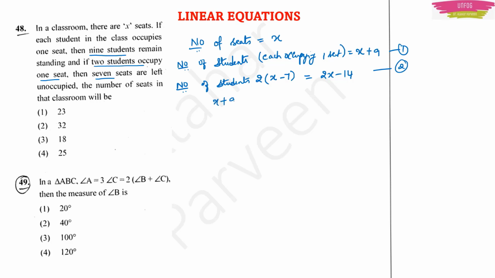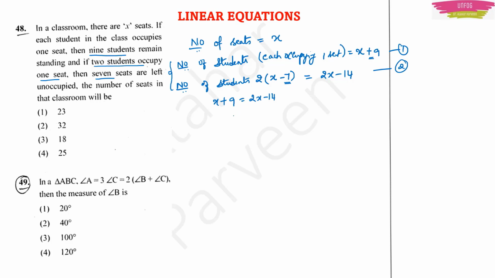So x plus 9 is equal to 2x minus 14. Because we are talking about the number of students situation only. But the first time the situation is that each student is occupying one seat. That means 9 students are remaining to stand. That's why we are adding those students. Okay. And if 2 students are occupying one seat, then 7 seats are left unoccupied. That's why we are subtracting. Okay. Because they are left unoccupied.